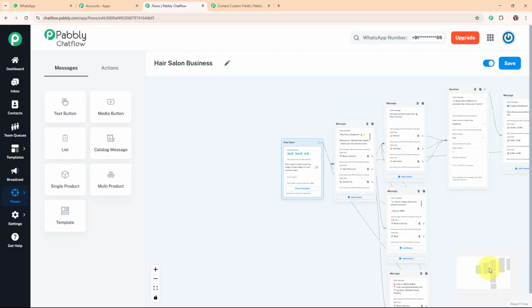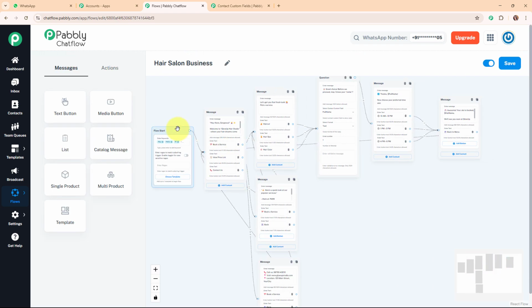And now here let me summarize this chatbot that we just right now created. So here we have selected a trigger as keywords for this chatbot, and then we have set up a welcome message for this chatbot, and with this welcome message we have added 3 quick replies buttons such as book a service, view price list and contact us. And then we have set up the message boxes for each quick reply button such as let's pick a service, and then we have asked for the customer name, and then we have added a personalized message asking about the preferred time slot, and then we have sent a confirmation message with a personalized message and a quick reply button for back to menu.